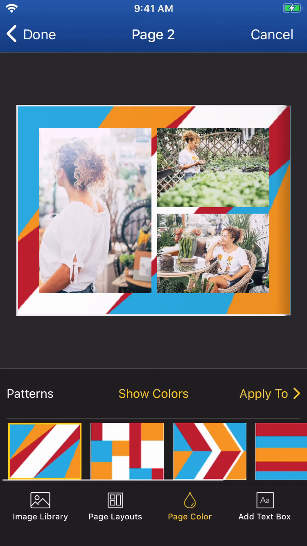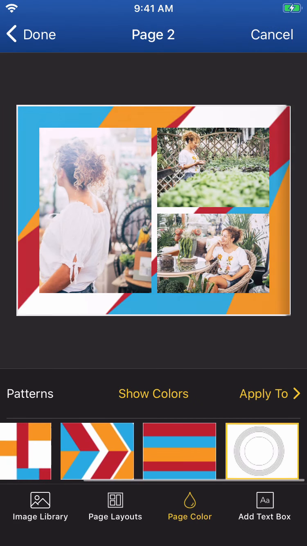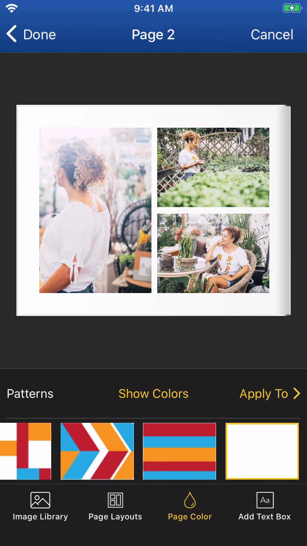If you would like to apply a style to multiple pages, tap the Apply To button and select which pages you would like the style applied to. To save your changes, tap Done in the upper left. To discard any changes, tap Cancel in the upper right.